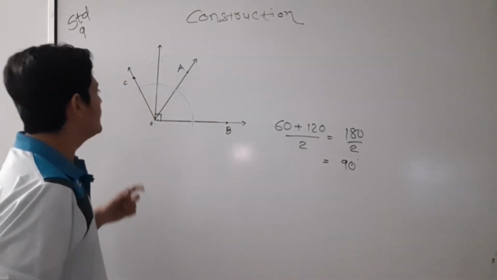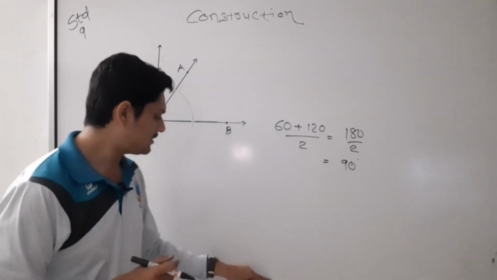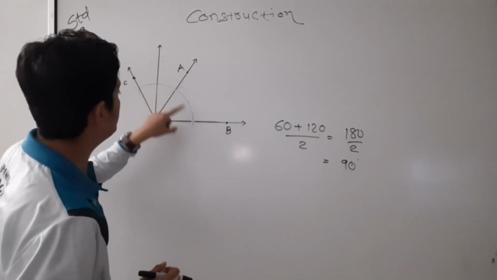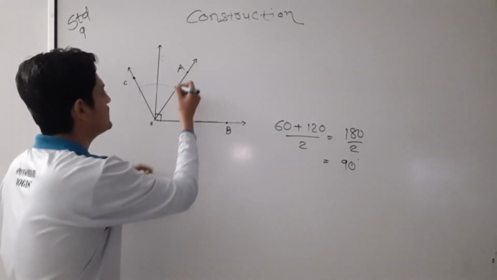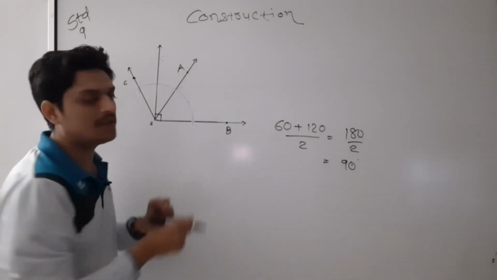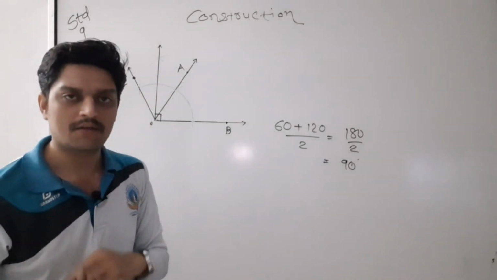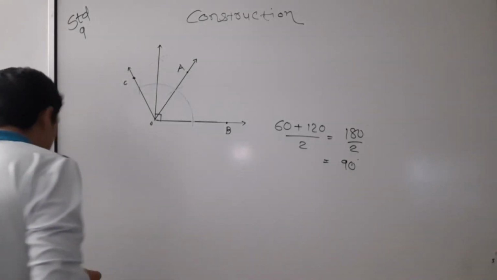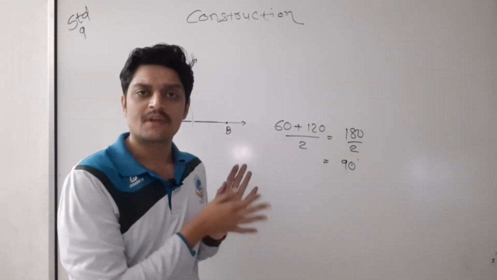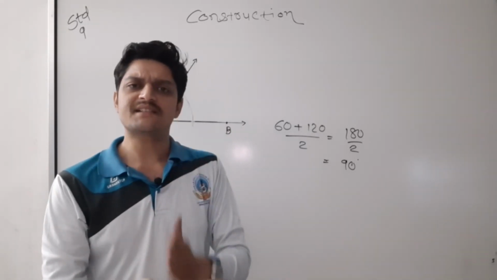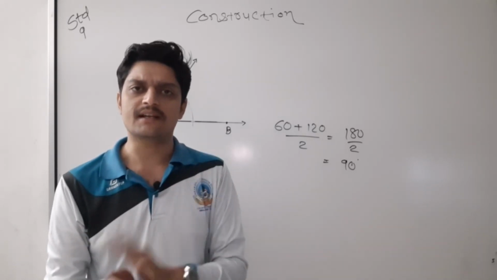Now 30 degree also you can draw using this bisector only, because this is 60, this is 0. This is a straight line, so a straight line is always 0, and this is 60. So if you draw the bisector of 60 and 0, then that will become 30 degree. Then again the same procedure I have to repeat. You don't have to perform something new here. Just bisector, bisector, bisector you have to draw, and you construct different kinds of angles.